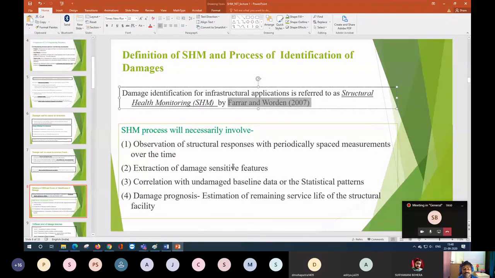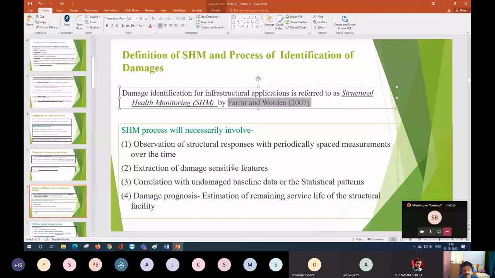It's a very difficult job for our civil engineering structures. You will find that in India it's very difficult to see a structure where you are putting some sort of sensor and measuring the data over time, keeping the sensors periodically spaced at a very large number of locations.